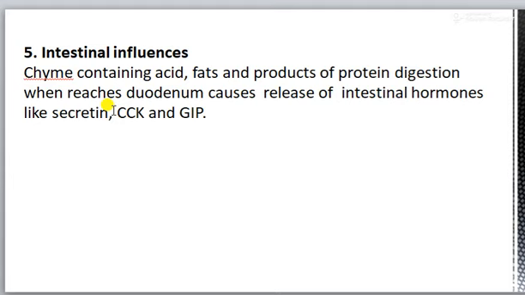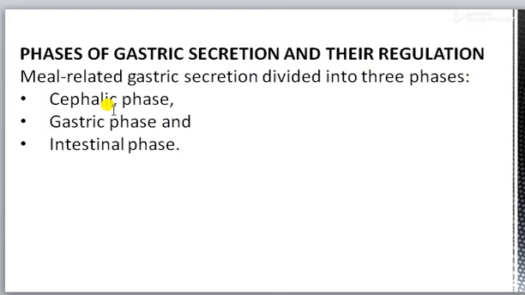Now come to the intestinal influences. Chyme that contains acid, fat and protein, products of protein digestion, when it reaches the duodenum, it causes release of various intestinal hormones like secretin, CCK and GIP. Phases of gastric secretion and their regulation. There are 3 phases. First is the cephalic phase, second is the gastric phase and third one is the intestinal phase.